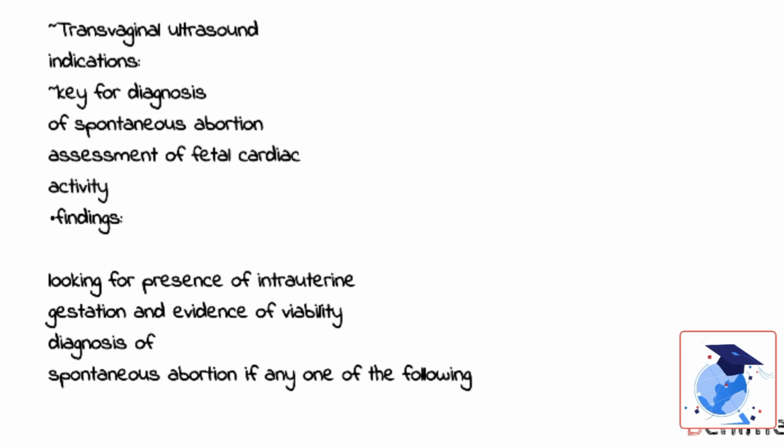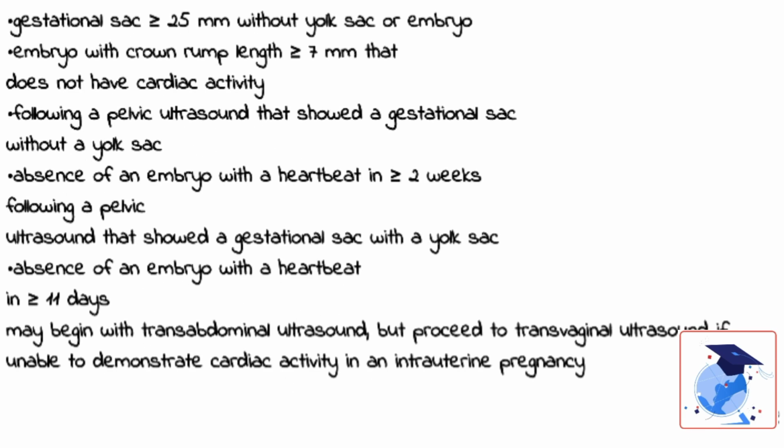In terms of other imaging, a transvaginal ultrasound is indicated as the key for diagnosis of spontaneous abortion. It helps to assess the fetal cardiac activity. Specific findings include looking for the presence of intrauterine gestation and evidence of viability. A diagnosis of spontaneous abortion can be made if any one of the following is present. If there is a gestational sac greater than 25 millimeters without a yolk sac or embryo. If there is an embryo with a crown rump length greater than 7 millimeters that does not have cardiac activity.